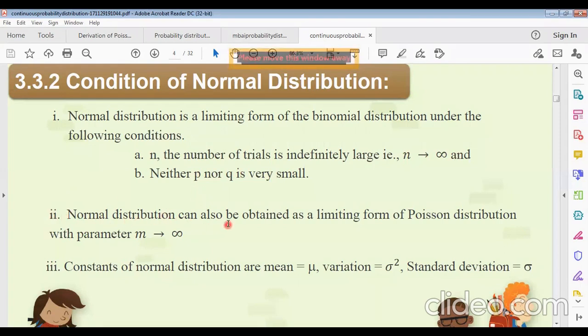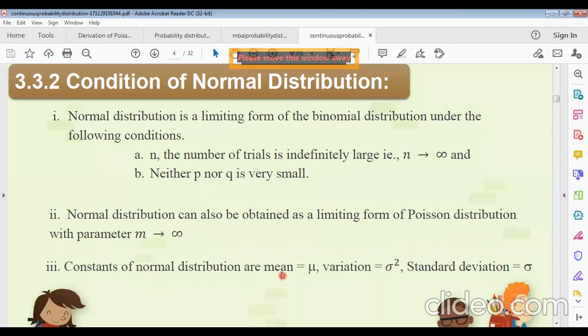Condition number two: normal distribution can also be obtained as a limiting form of Poisson distribution with parameter M tending to infinity. M is the mean or variance of the Poisson distribution. M tends to infinity.